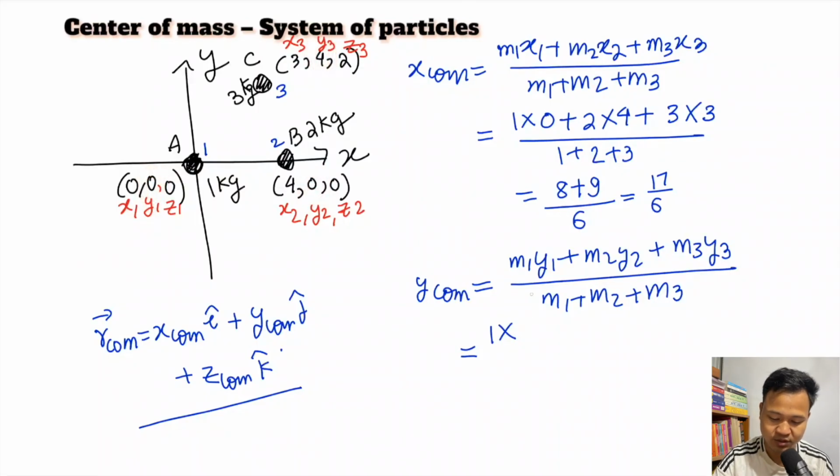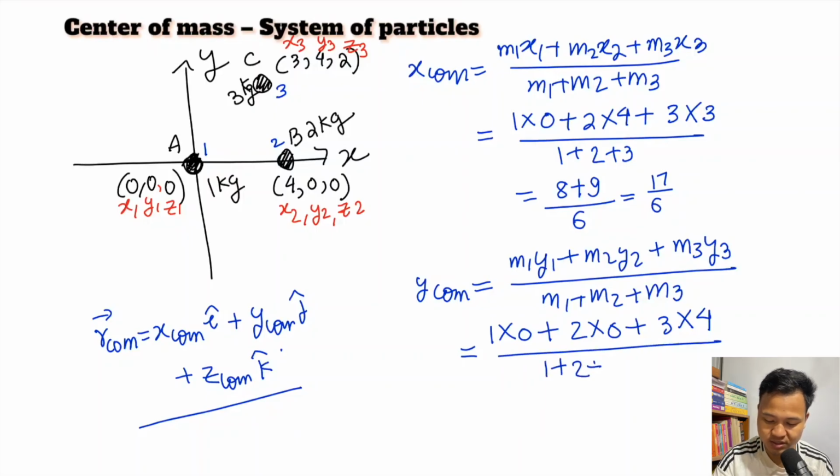So m1 into y1 is 0 plus m2 into y2 is 0 plus m3, 3 into y3, which is 4, divided by m1 plus m2 plus m3. So 3 fours are 12 divided by 6, which is 2. The y component is 2. Similarly you find out the z component.